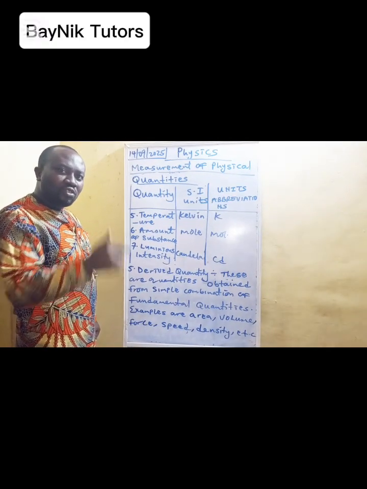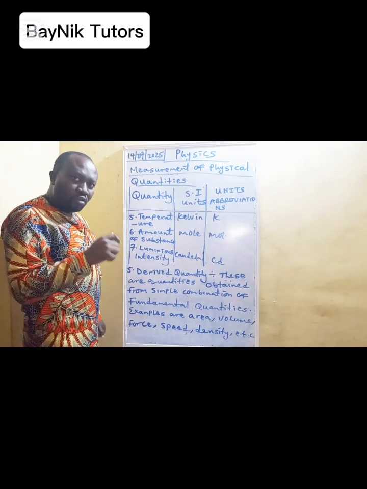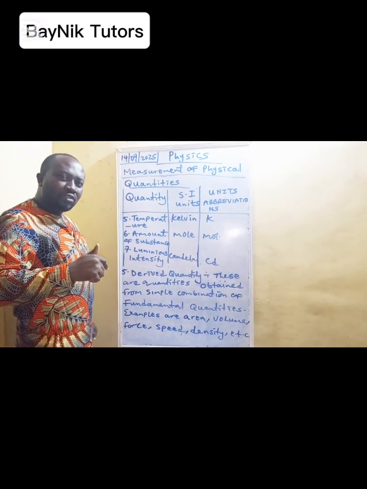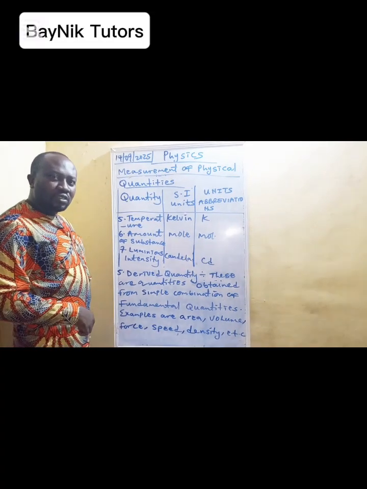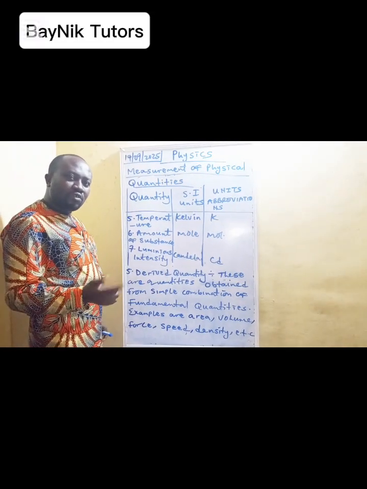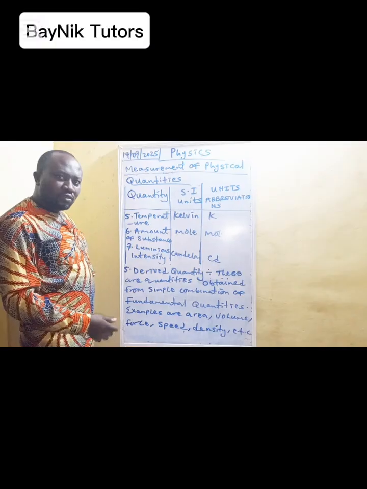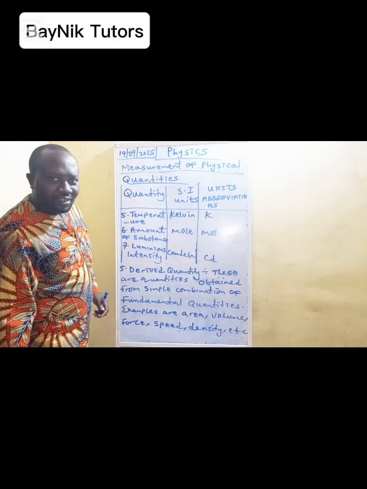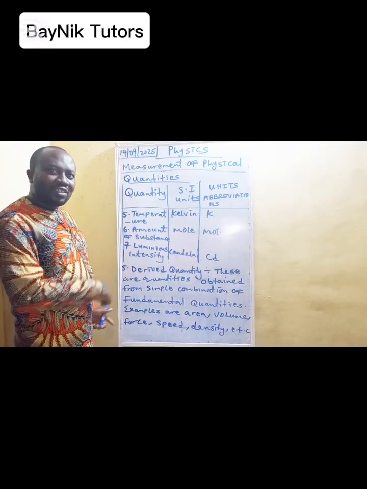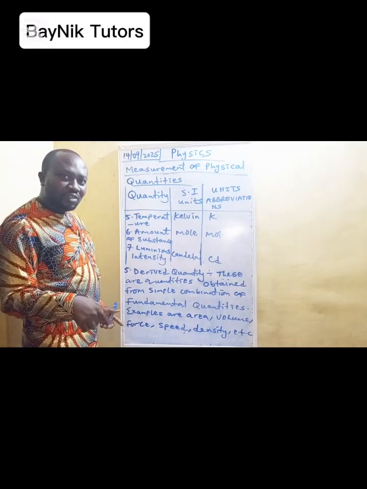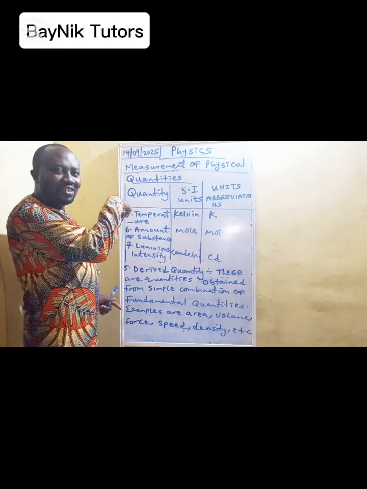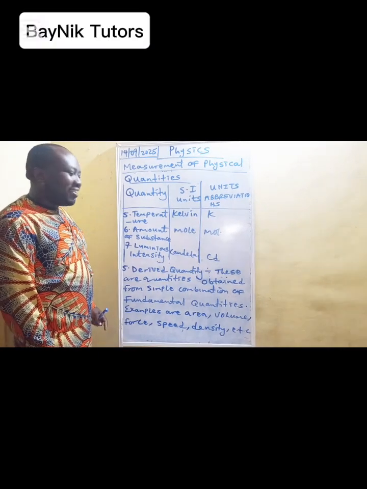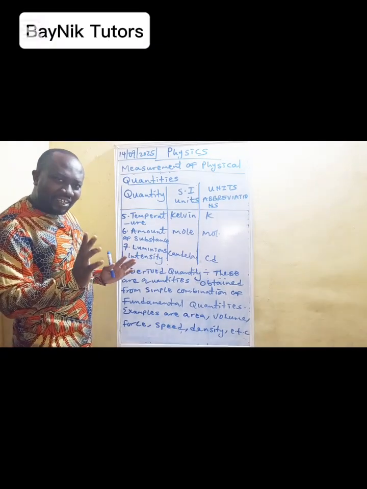A child will depend on his parent for survival. The parent is the fundamental quantity, but the child is the derived quantity. Later the child will grow up, and his own children, who happen to be the grandchildren of the parent, will be depending on their parent. So you get that family analogy.